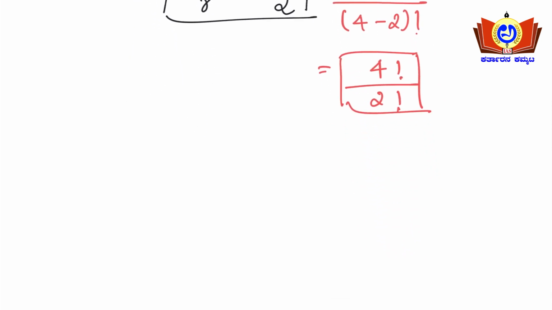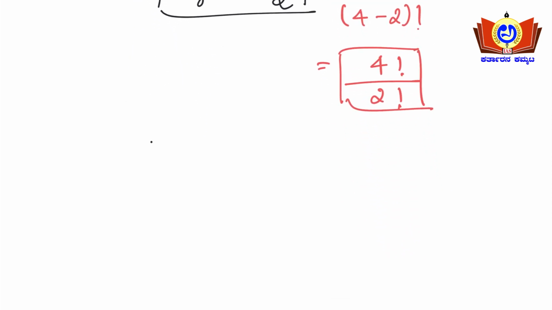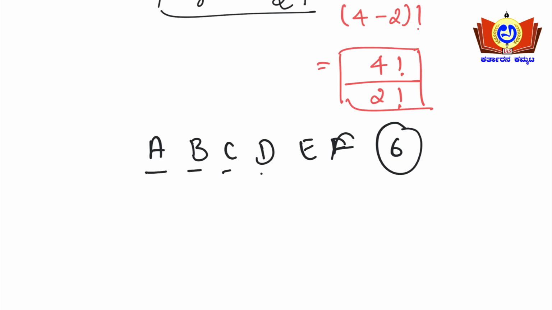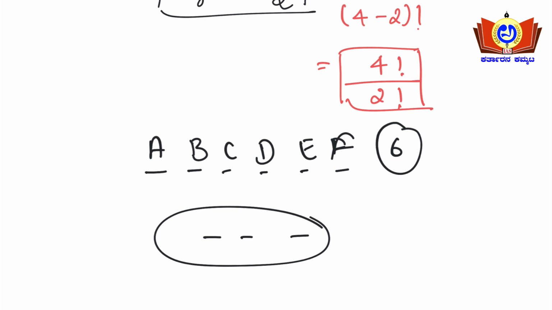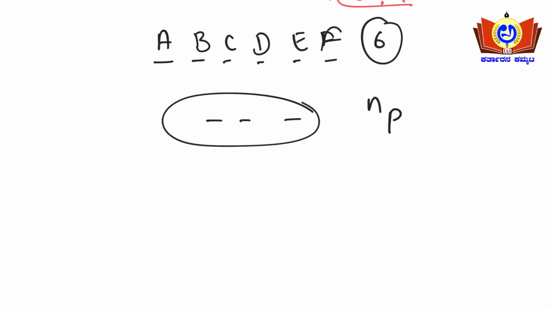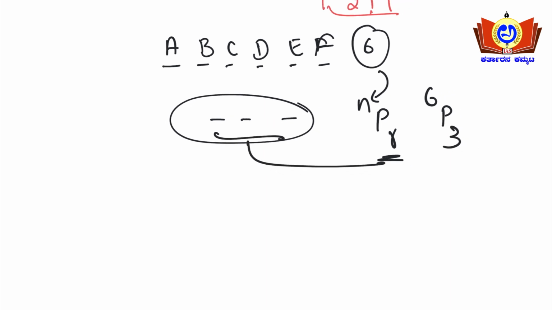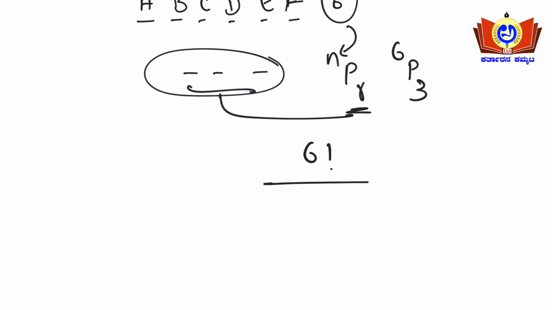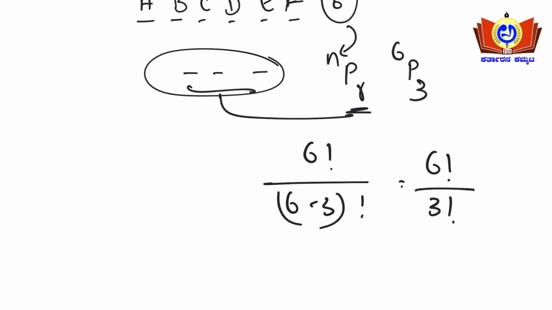If you consider one more example, there are A, B, C, D, E, F. How many letters are there? Totally 6 letters. If there are 3 positions, in these 3 positions you need to arrange these 6 letters. So what is the formula here? nPr, right? 6 will be the n, and there are 3 different positions, so 6P3. That will be 6 factorial upon (6 minus 3) factorial, which is 6 factorial by 3 factorial.